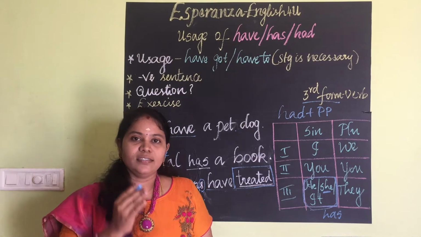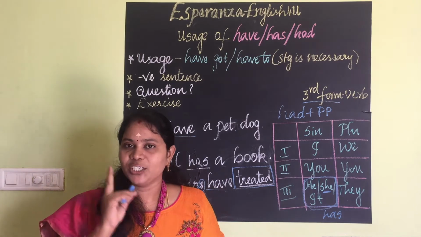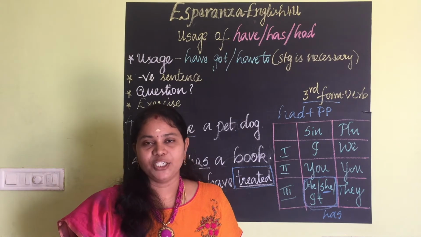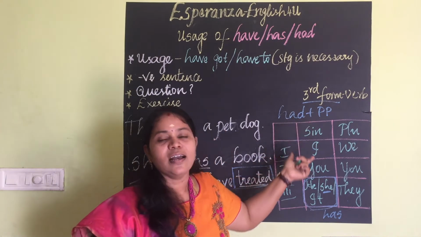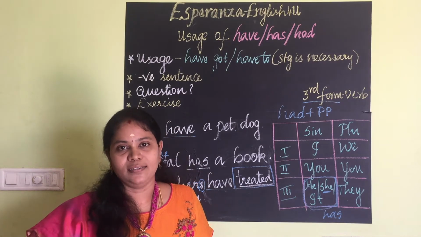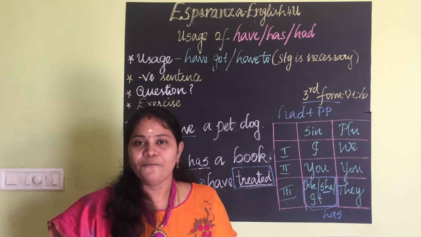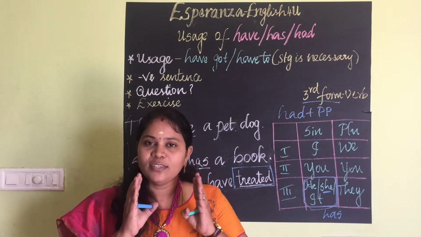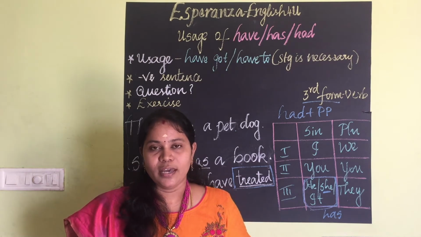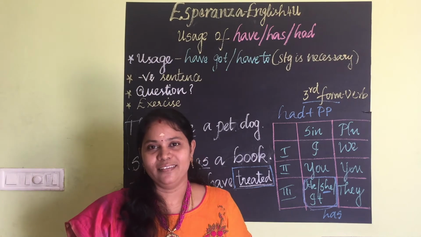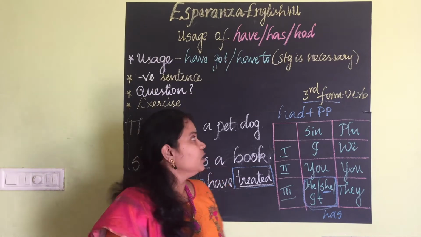Where to use past perfect tense? If two actions are in the sentence and both are completed, for the first completed action we have to use had, and for the next completed action, we have to use past tense. Annie had prepared food when they arrived. So, what is the first action completed? Prepared food. She had prepared food. Before they arrived, she had completed preparing food. So, there we have to use past perfect tense.